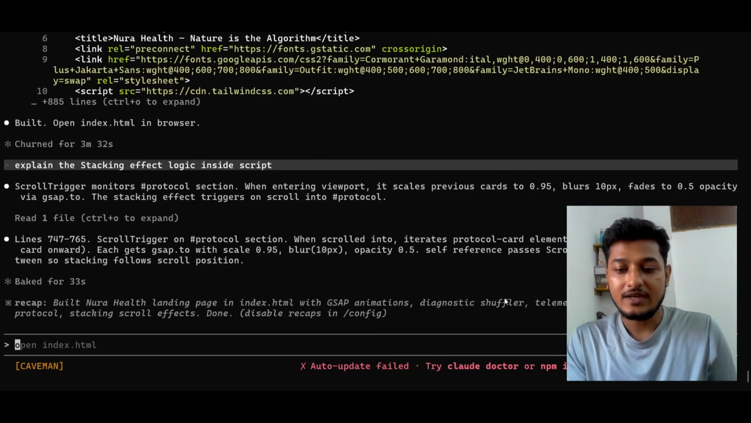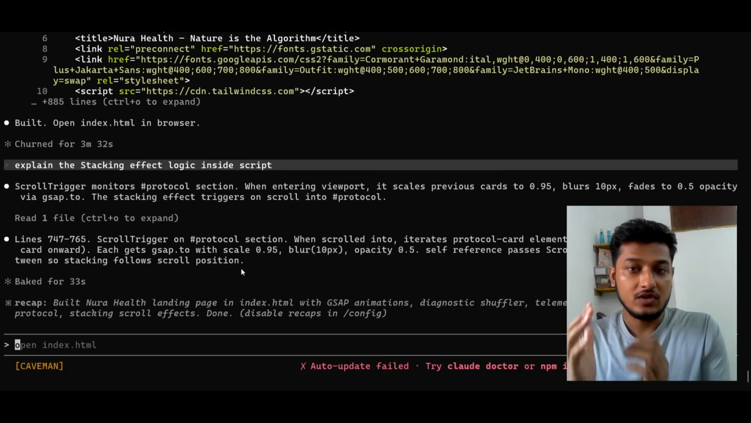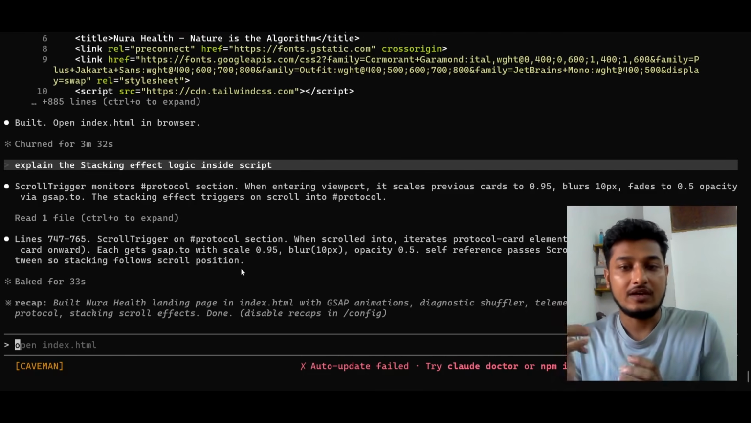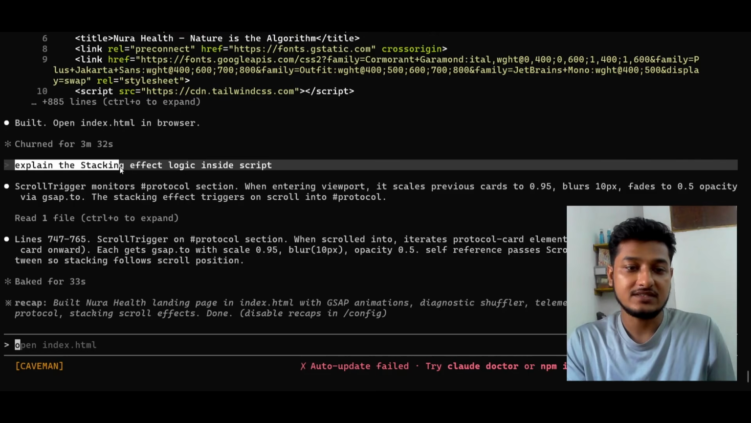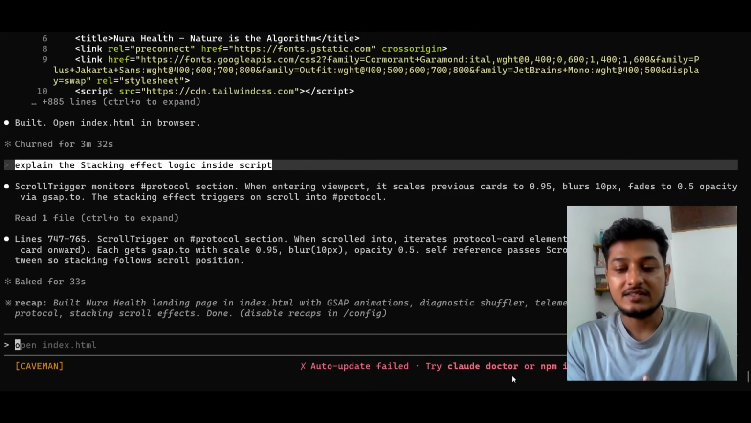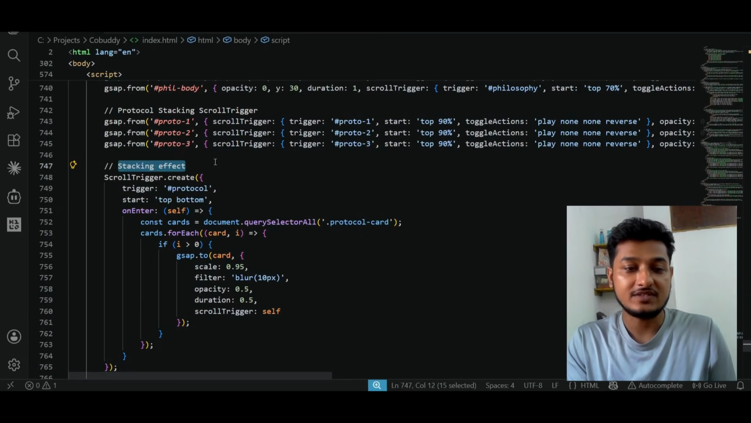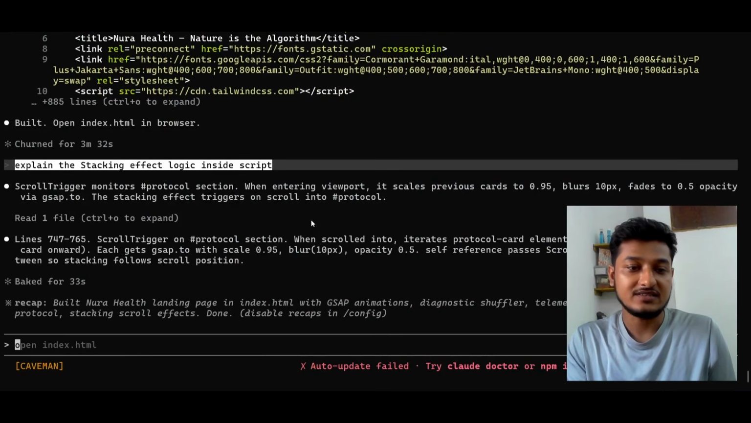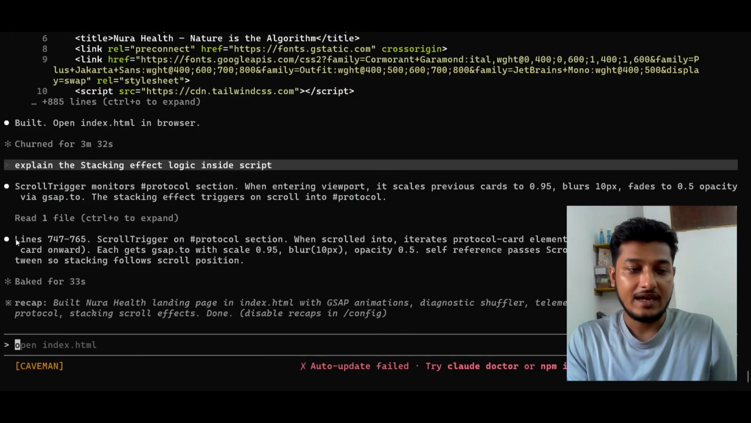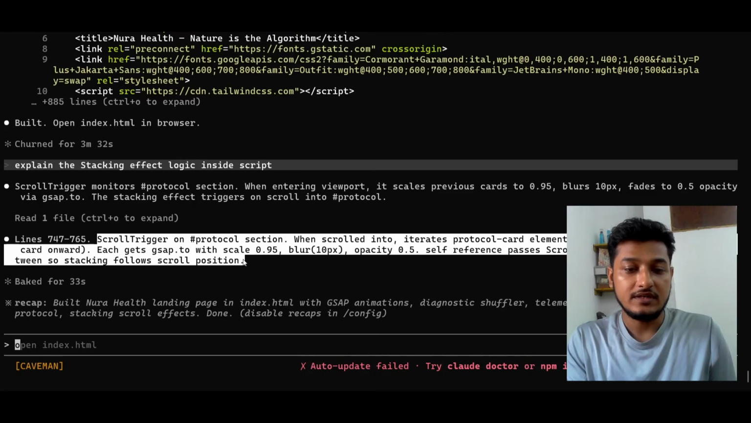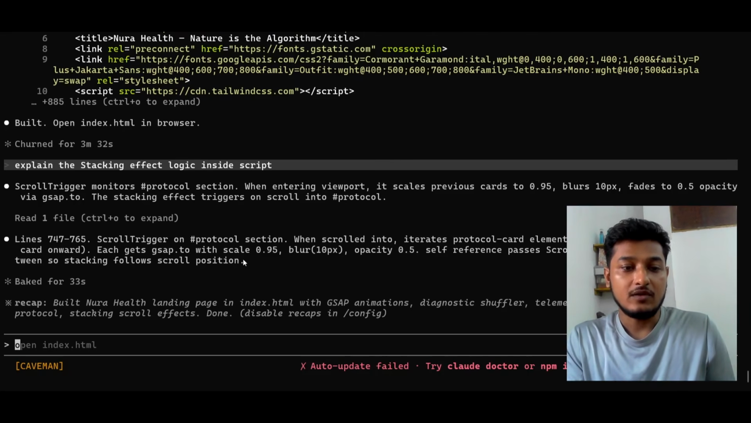Instead of Haiku you can easily use this. If I talk about use cases, it suits small to medium logic generation and also code base exploration. Here you see I have asked the question: explain the stacking effect logic inside the script. Inside my existing code base I have this stacking effect logic, and I asked it to explain it to me. It has given me the proper line numbers and explained in detail. So for this kind of logic generation and code base exploration, you can use it.